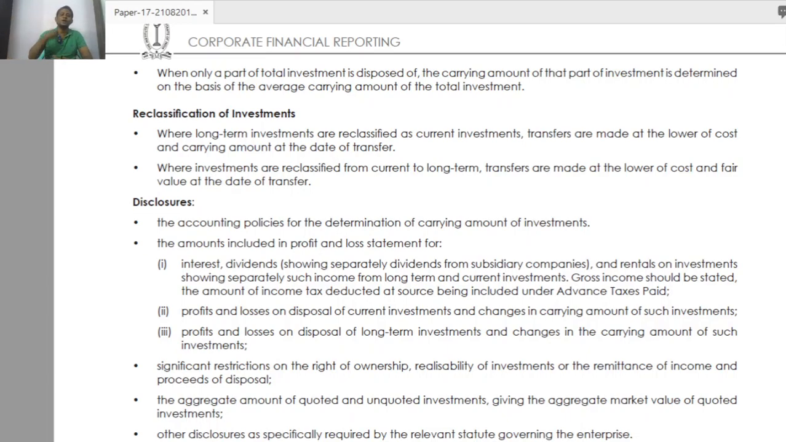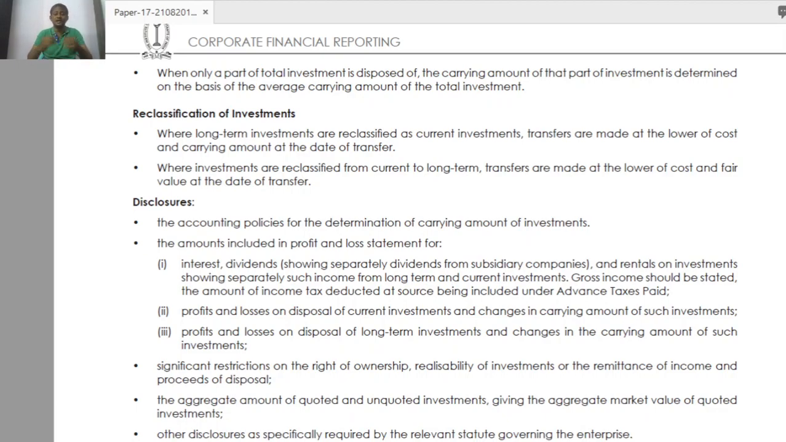Then what is the value I have to put in such a case? What is the value I have to put in the balance sheet? Initially, if it is a current investment, what is the valuation? Lower of cost and realizable value, correct? But if I want to make it a long-term investment, what is the valuation I have to put generally? Cost. If it is a current investment, cost and realizable value. If it is a long-term investment, it is based on cost only, unless there is a decline in value. This is what we studied.